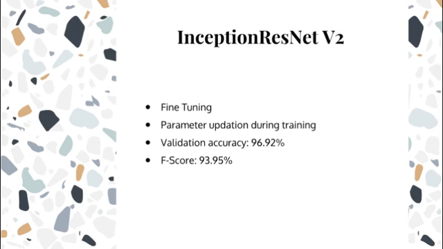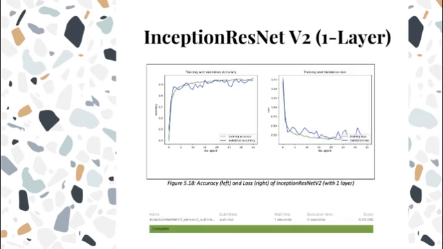We also implemented Inception ResNet v2 with fine-tuning. Unlike the others, all the parameters on the Inception ResNet v2 network are updated during training. The best validation accuracy achieved using Inception ResNet v2 with fine-tuning was 96.92% and the Kaggle F-score came out to be 93.95%. The figure shows that the performance of the Inception ResNet v2 one-layer model is better than the 6-layer CNN model.